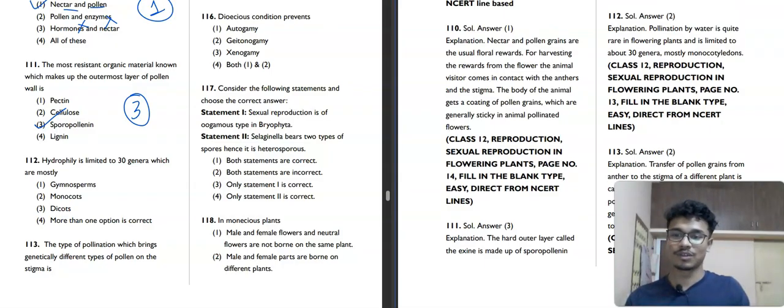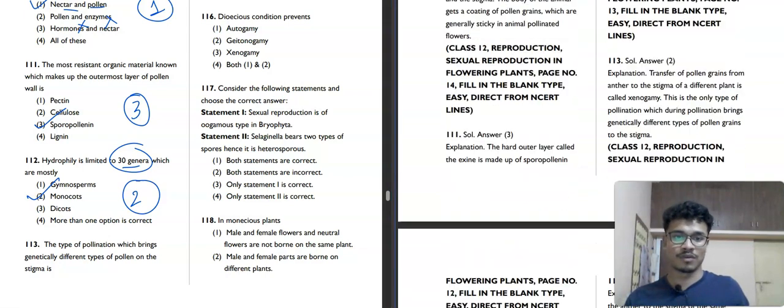Hydrophily is limited to 30 genera, which are mostly gymnosperms, monocots, dicots. More than one option is correct. Okay, so hydrophily means pollination by water. Hydro means water. So these are limited to 30 genera which are mostly monocots. Second option is our correct answer. Now we'll move toward the next question, number 113.